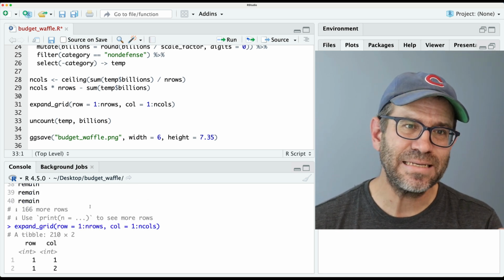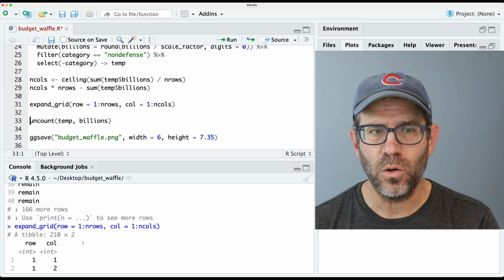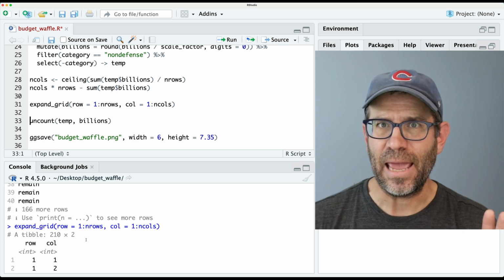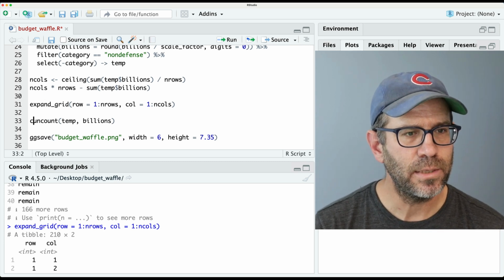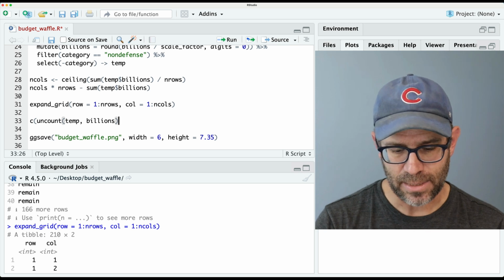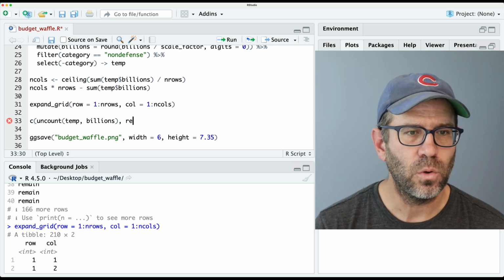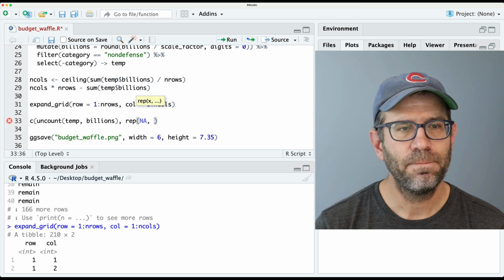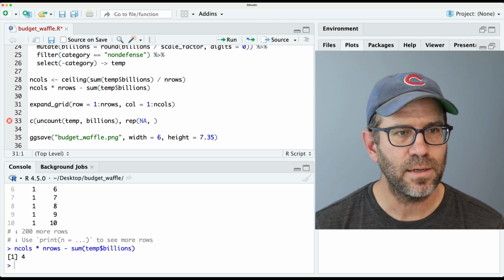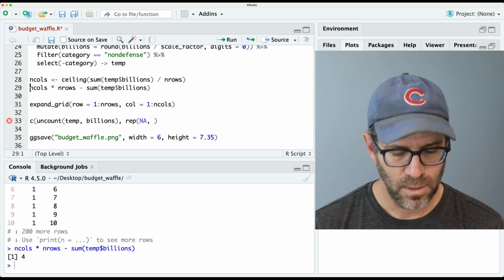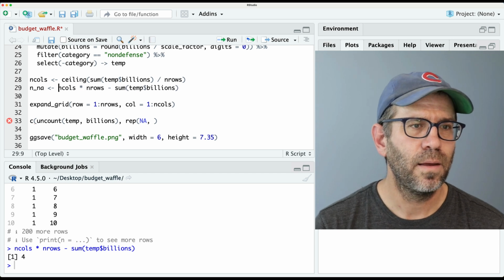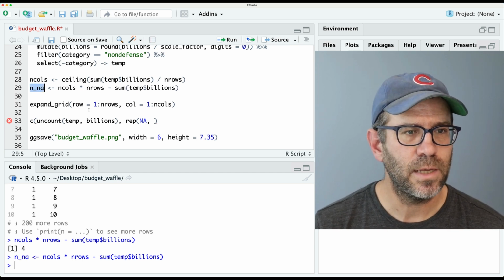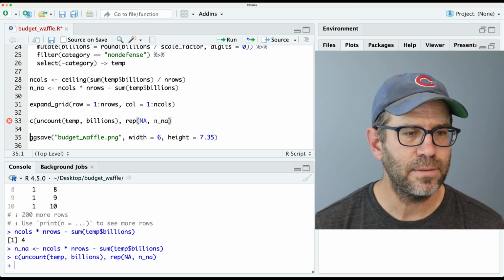So we need to add to this 4 rows of NA value, right? So here we'll then do c to concatenate to that, and we'll then do rep NA, and then it's going to be this value, right? So this n calls times n rows minus the sum. So I'll say n NA is that, right? And so then we'll take that and plop that in there.